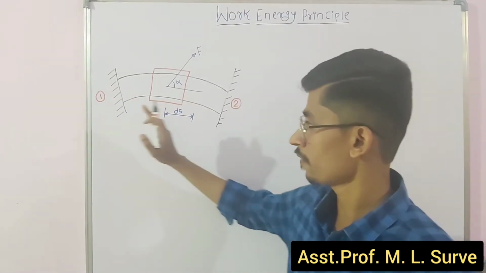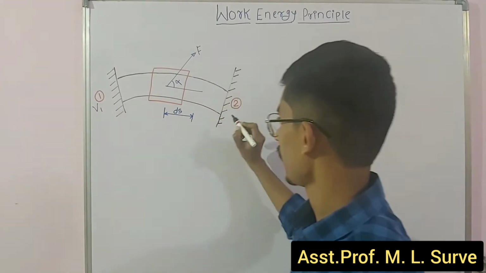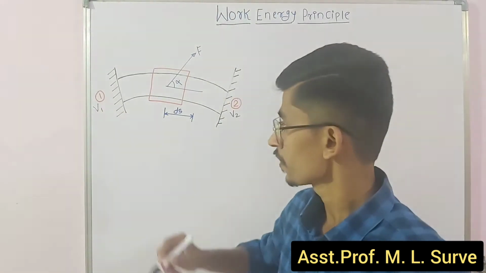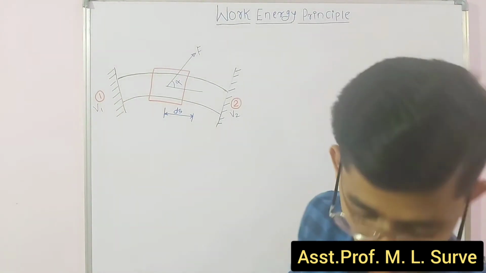In the initial stage it has velocity v1, and at the final stage it will have velocity v2. So it is going to slide across this. Here it is a small displacement.